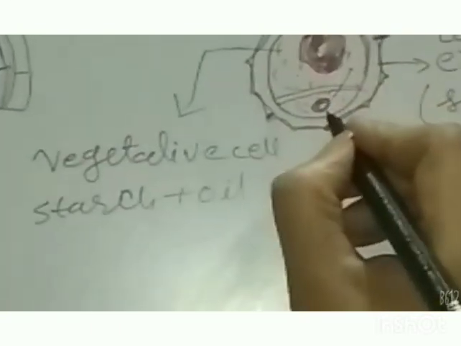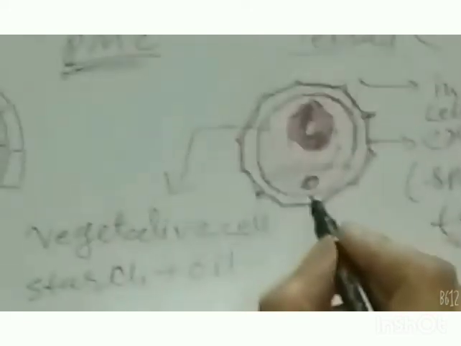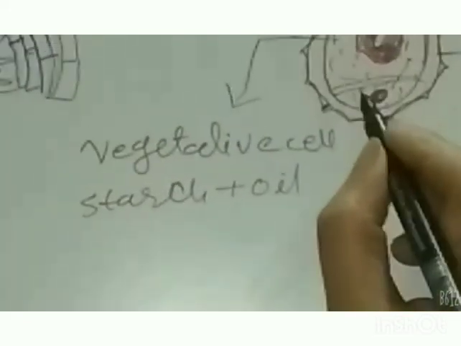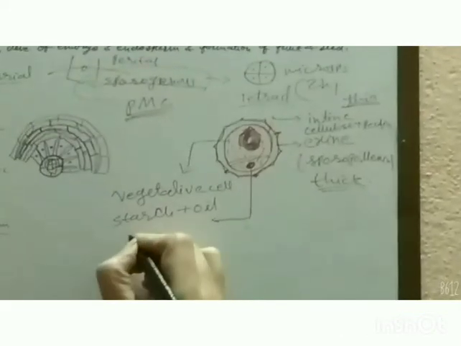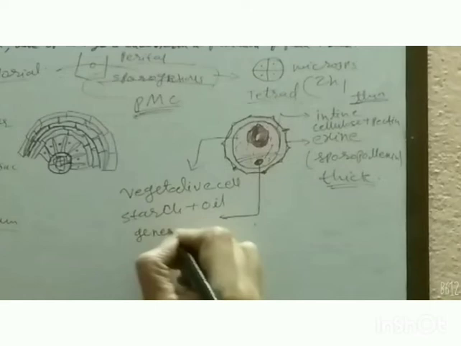So it is nutritive in nature and helps in the formation of other microspores. The other part of the cell, which is smaller, has a prominent but smaller nucleus and dense cytoplasm. This part is called the generative cell.